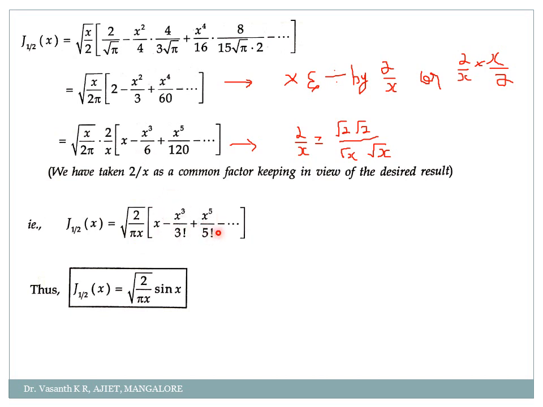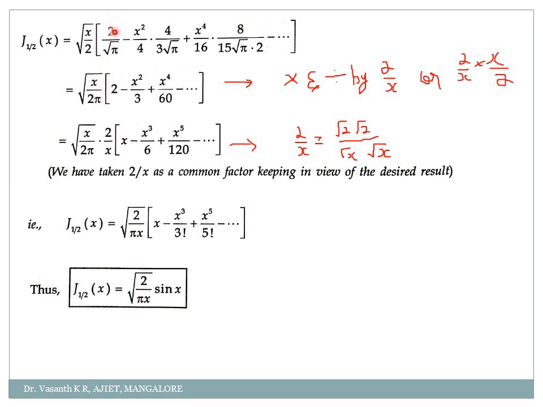So, x by 2 into 2. So, I will get x by 2 into x square by 3. So, x into x will be x cube, 3 into 2 is 6. x by 2 into x power 4 by 60. x into x power 4 is x power 5. 60 into 2 is 120, minus and so on. Anyway, it is fine. Okay. Then here if you check properly, my dear students, this